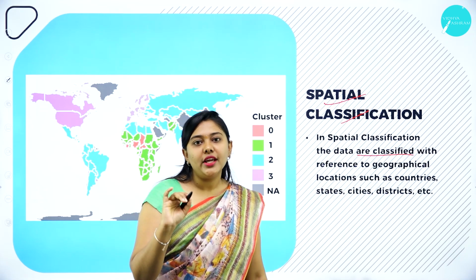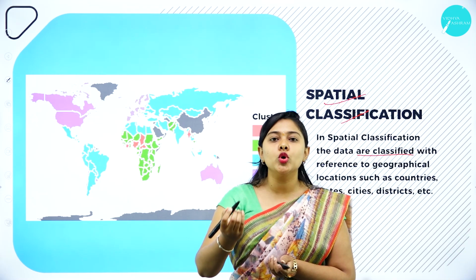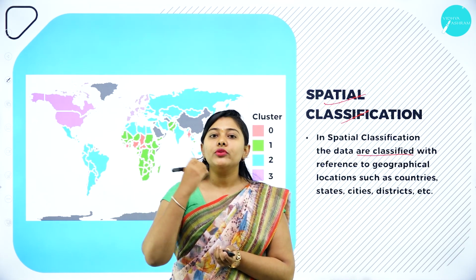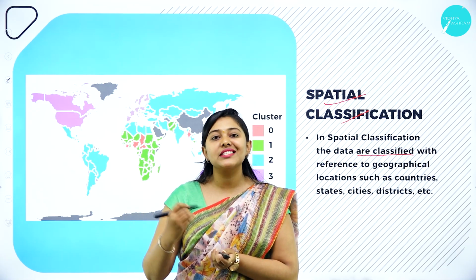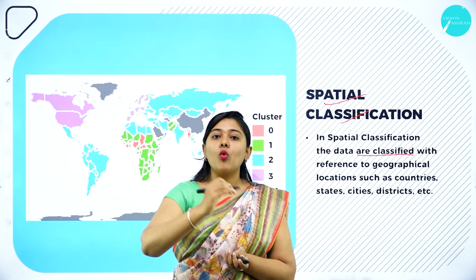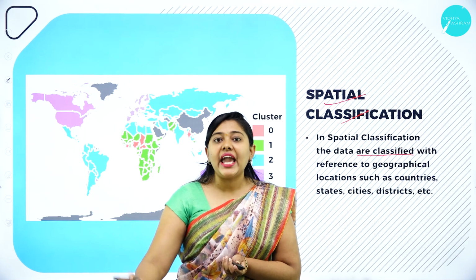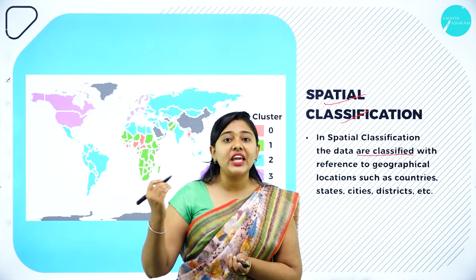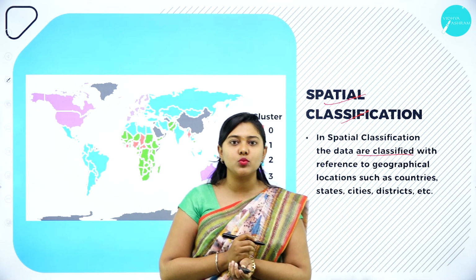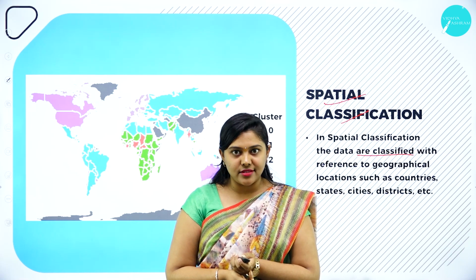So based on the location, for example, during COVID times, if you wanted to know the active cases or the number of death cases, you used to refer to the statistics regarding the country's rate of death, the country's active cases, in which place, in which area, what is the number of active cases we can see. Such type of classification is called what? Spatial classification or geographical classification.